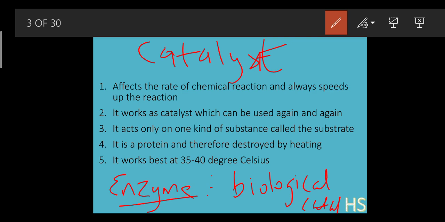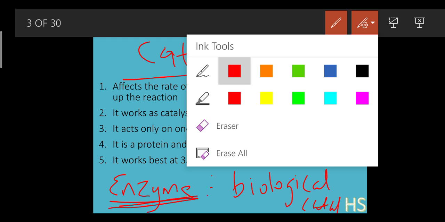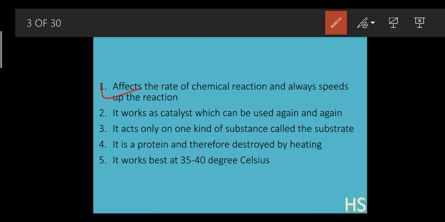Even the work of the catalyst and the work of the enzymes are the same. They both help to speed up the reaction. And as they work like a catalyst, they can be used again and again. What do you mean by that? Again and again means, suppose in a reaction one enzyme gets used, that same enzyme can be used again for the reaction.